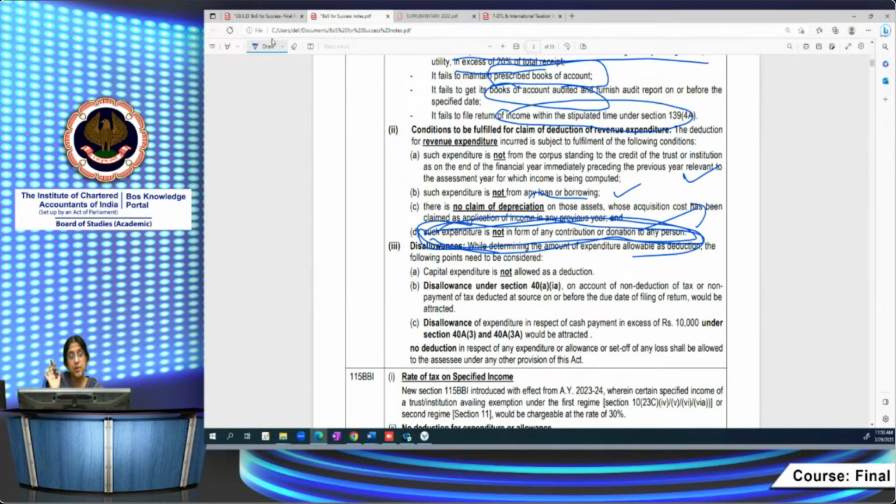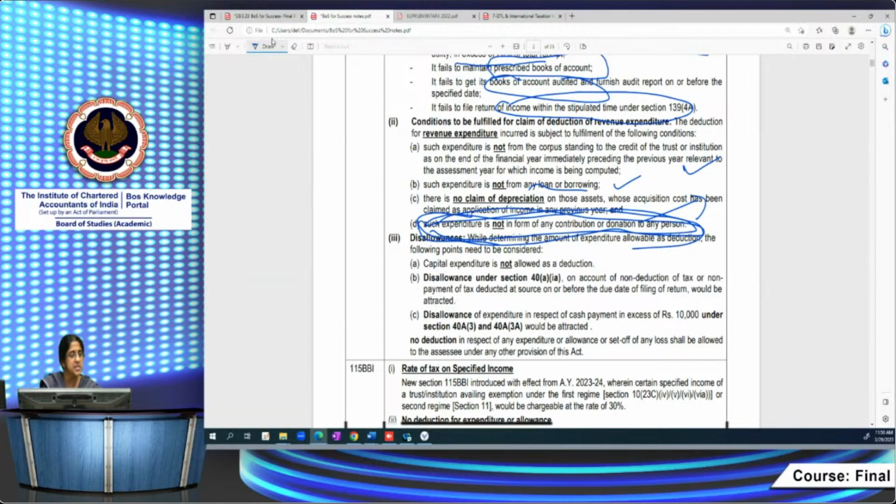So what you have to keep in mind, capital expenditure is not allowable as deduction. Then those disallowances I told you earlier under 40A(1)(a), 40A(3), 40A(3A), all these disallowances will apply here. Even though only revenue expenditure is allowable, these disallowances will apply where income is computed under 13(10) and 11 also. I hope this is clear.